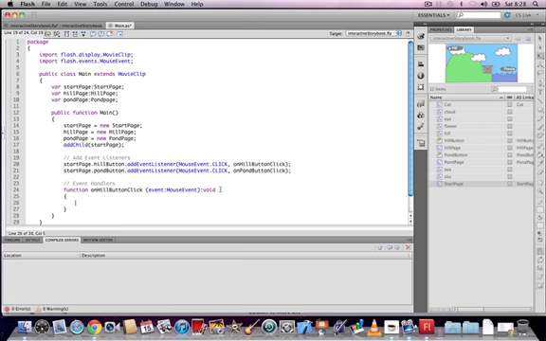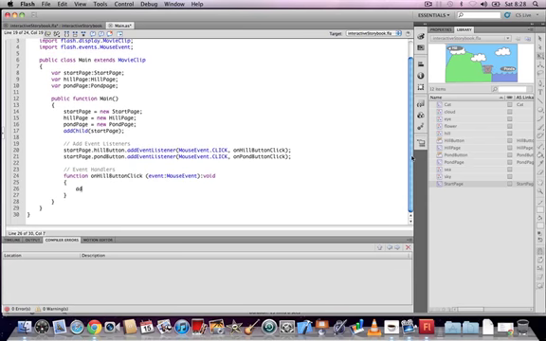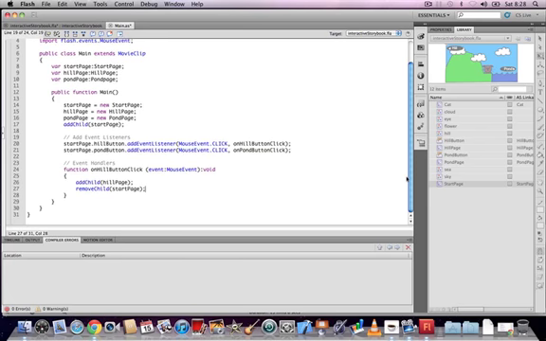Inside the curly brackets, we're going to type what actually happens in this function. Add child, ordinary brackets, instance name hill page, and then a semicolon, which adds the hill page symbol to the stage. Skip a line, remove child, ordinary brackets, start page, semicolon. This removes the start page instance from the stage. That's our on hill button click function completed.